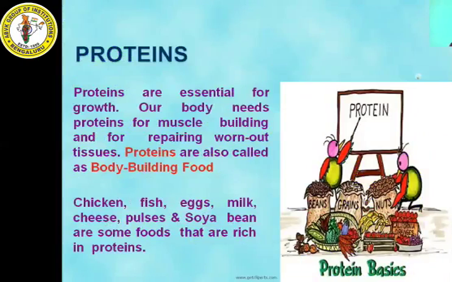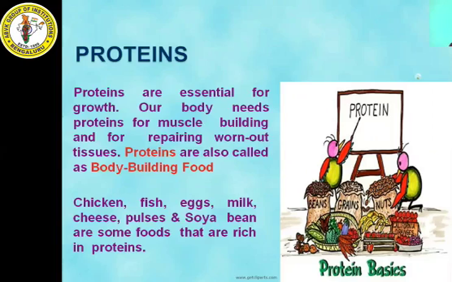Proteins are essential for growth. Our body needs proteins for muscle building and repairing worn out tissue. Proteins are essential for the growth of our body; they will build our body. If you want to build your muscles, you need a proper amount of protein. And it also helps to repair the worn out tissues.